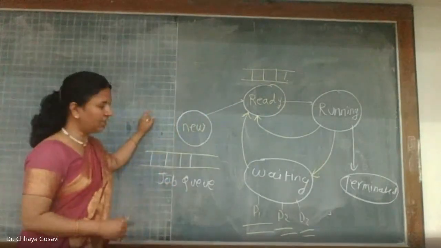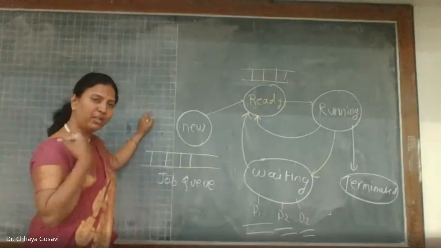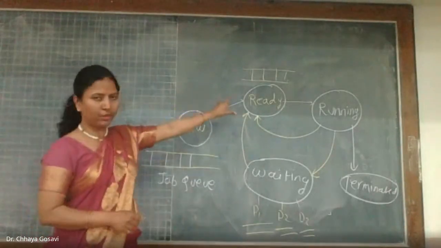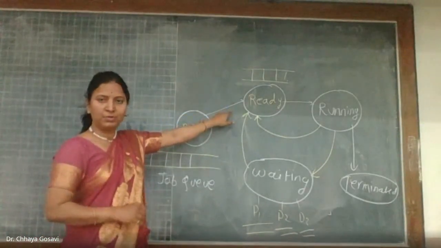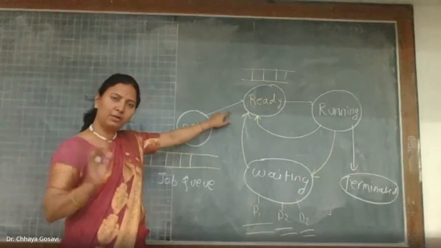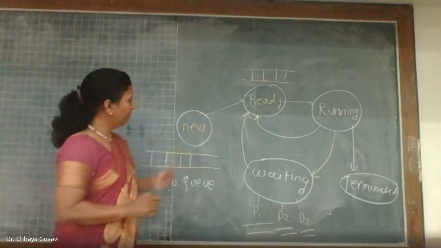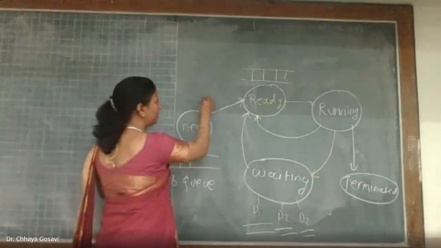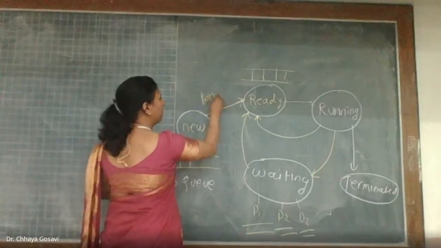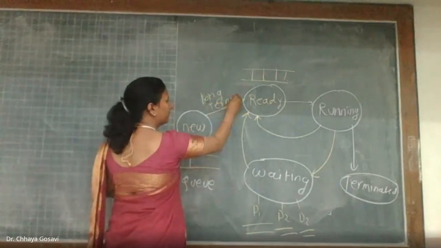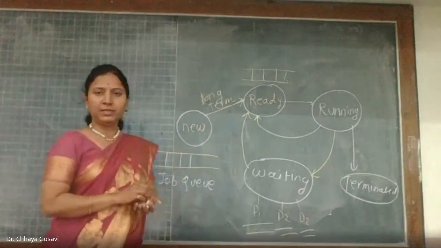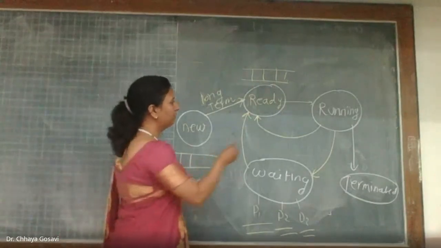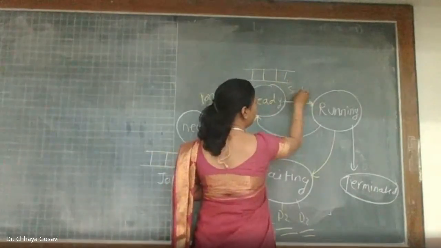And this happens very infrequently. It takes time. Every time a new process arrives and is ready to run, the process is allocated to the ready queue. So this happens infrequently and takes time, so it is called the long-term scheduler. Here, the transition of a process from new to ready is done by the long-term scheduler. And what is the next one? Short-term, which you can represent like this. This is the short-term scheduler.